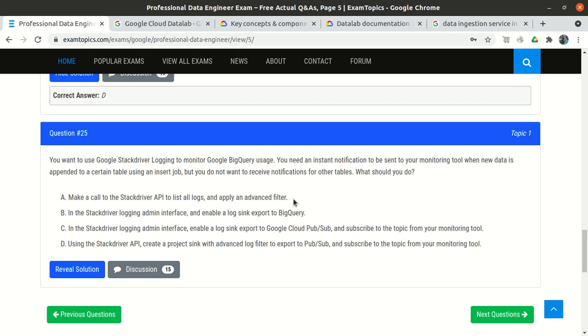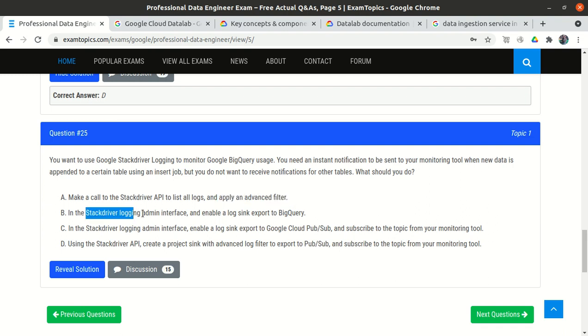But then nothing is mentioned about the monitoring tool. We have logged and applied the filter, but how will we get the alert? Nothing is mentioned about that. So option A is not exactly wrong, but it is only partially given, so we will not select option A.